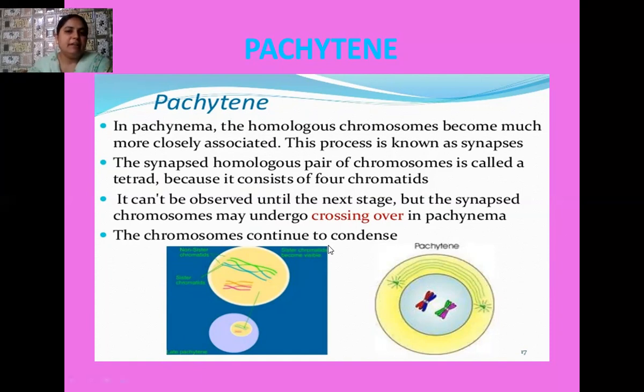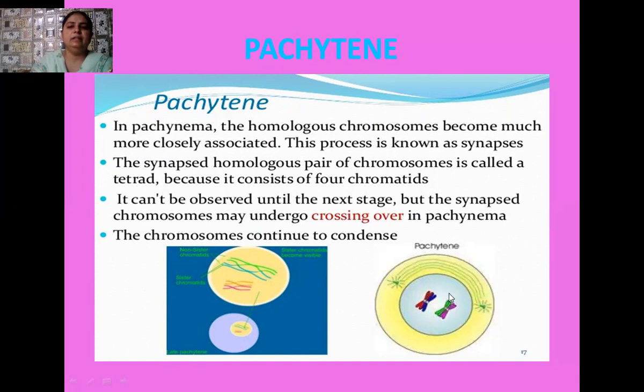Okay, students, one very important thing here is that the chromosomes also continue to condense. So two features are there: crossing over takes place between the non-sister chromatids of the homologous chromosomes, and second, the chromosomes continue to condense. See the diagram here, the centrioles are visible to you. So appearance of the centrioles and movement of these centrioles to the respective poles, and spindle fibers also arise here.